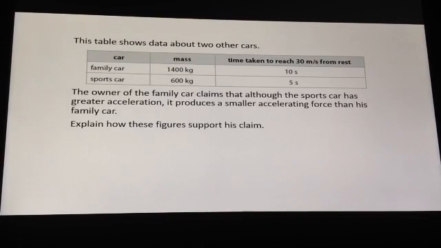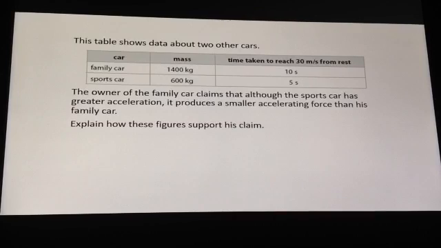I can actually calculate the acceleration, and I hope that's what you did. Acceleration is change of velocity divided by time. So for the family car, 30 divided by 10 will give us 3 metres per second squared. That's the family car. And 30 divided by 5 gives us 6 metres per second squared for the sports car. So I agree here, the sports car does have a greater acceleration. It's actually double the acceleration at 6 metres per second squared compared to 3 metres per second squared for the family car. And then to finish, we need to use F equals ma.